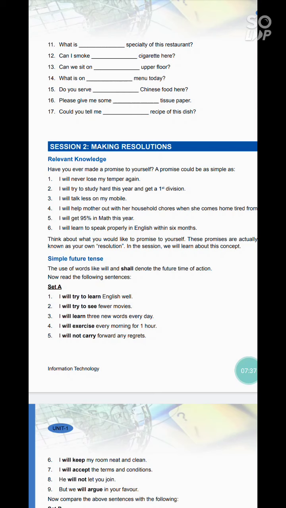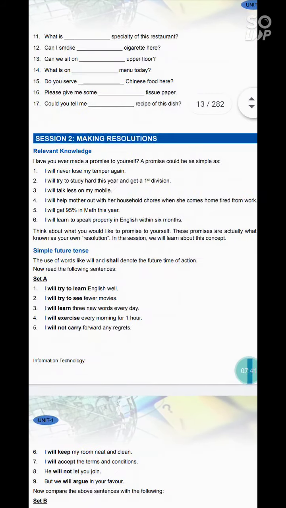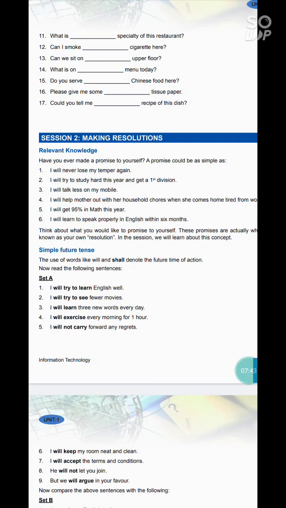Think about what you would like to promise to yourself. These promises are actually what are known as your own resolutions. Exactly. A promise is actually your own resolution, what you promise to yourself that you will do in future. So in this session we will learn about this concept, that is making resolution.